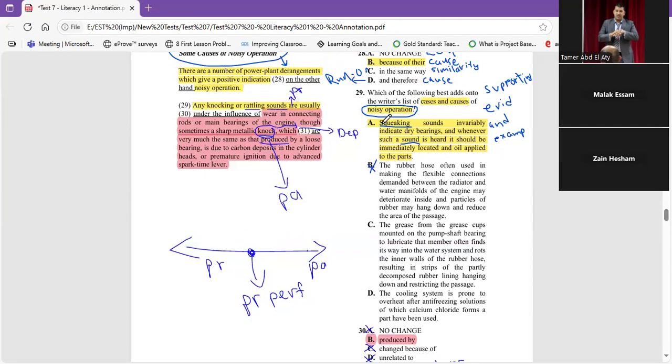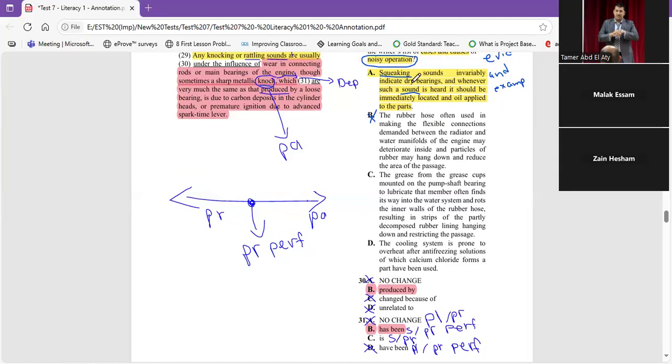Doesn't talk about any kind of noisy operation. Here there is noise, there is squeaking. The grease from the grease cups mounted on the pump shaft bearing to lubricate that member often finds its way into the water system and rots the inner walls of the rubber hose, resulting in strips of the partially decomposed rubber lining hanging down and restricting the passage. Again, it doesn't talk about any kind of noise.